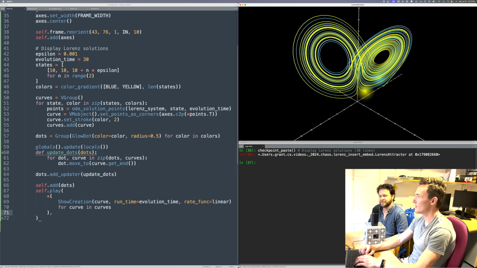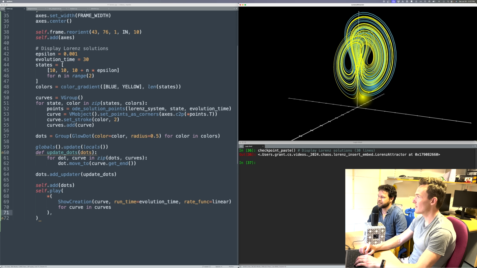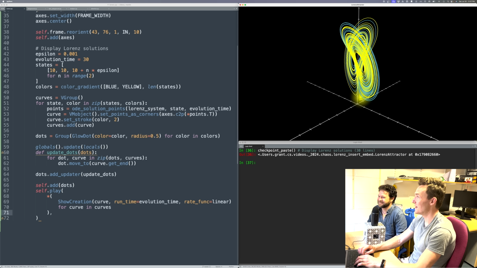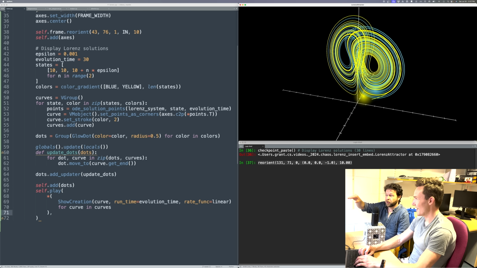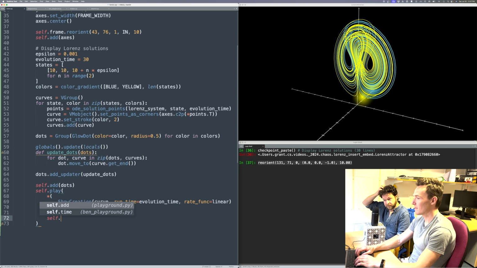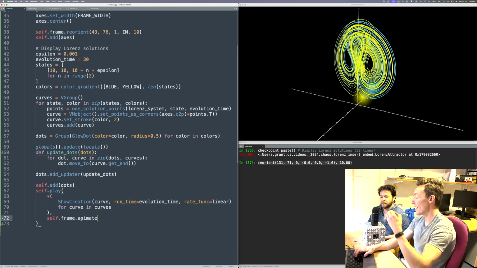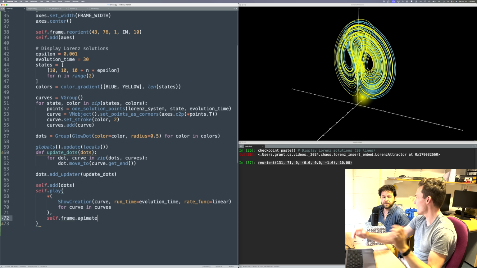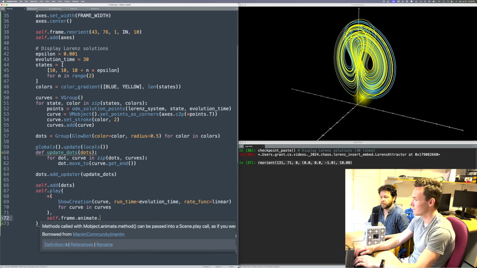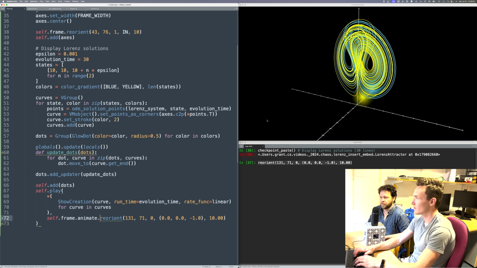Yeah. So here's what I might do. I have another keyboard shortcut that is not documented anywhere, where I can save to my clipboard basically a call that needs to be made to put the camera in the current position. So that's just grabbed where the camera angle is right now. That's helpful. And so if in my animation I take the camera frame, I haven't talked about this dot animate thing yet, but basically I say, I want you to do this thing. I don't want you to just do it to the object. I want you to animate that over time. And there's some little bit of magic that underlies what's going on there. But in this case, the thing I want it to animate is reorienting itself to a certain position.